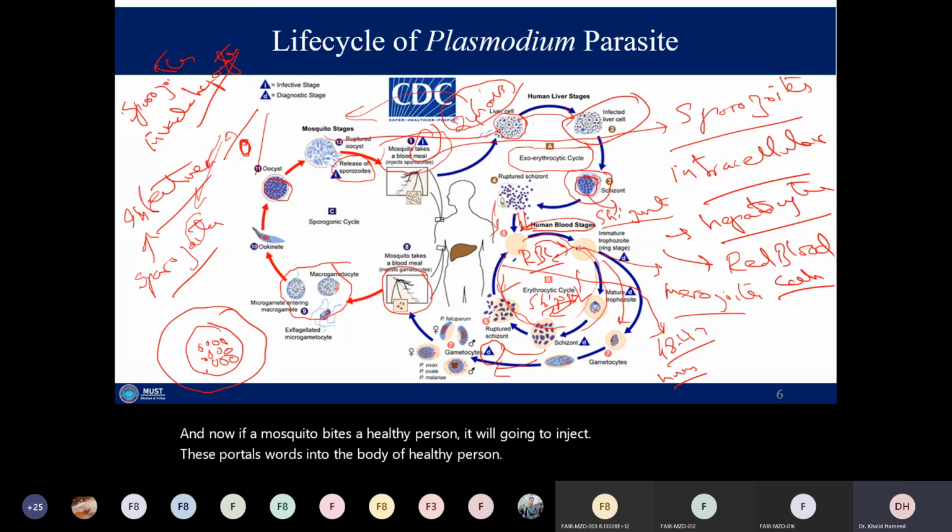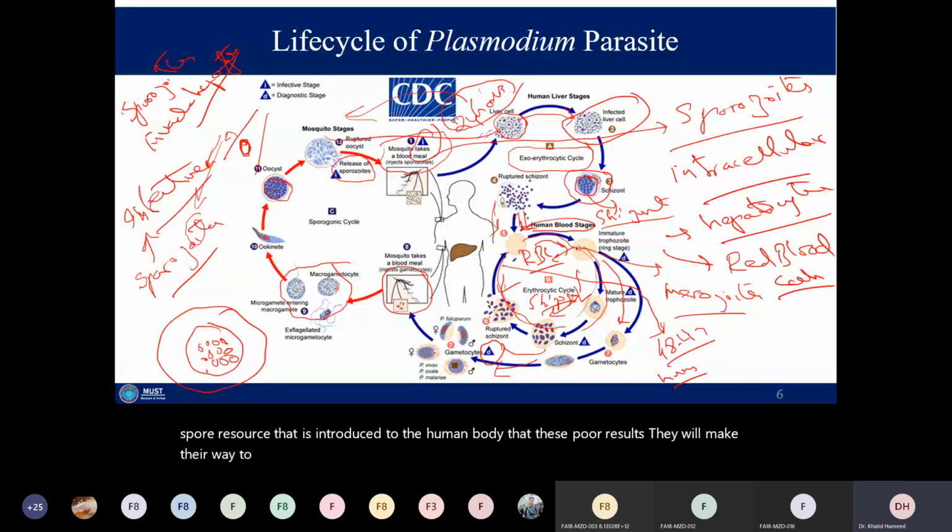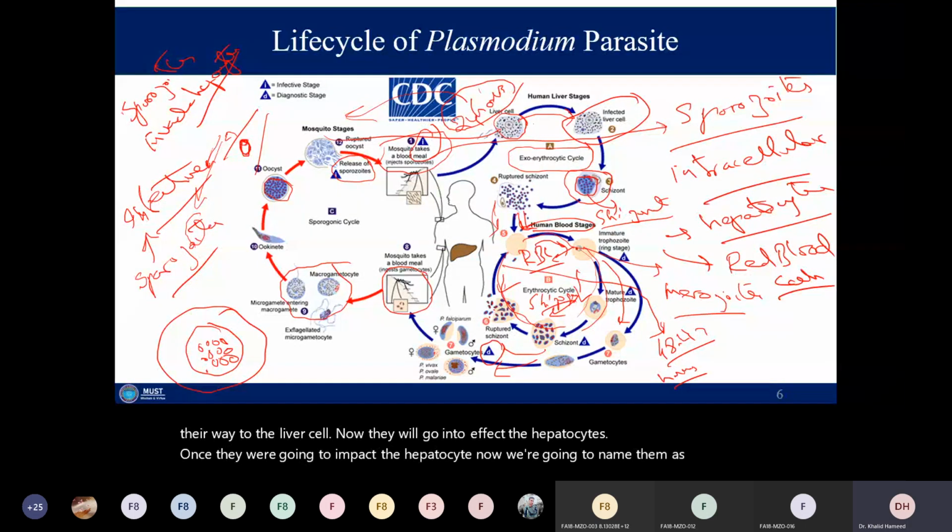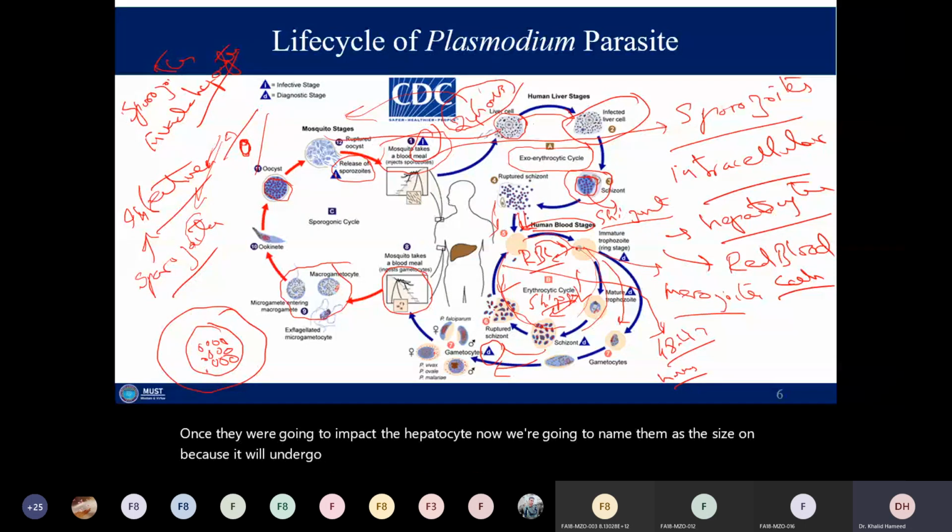And that concludes my discussion on the life cycle of the parasite. So you have an infective stage, sporozoites, that is introduced to the human body. These sporozoites make their way to the liver cell. Now they are going to infect the hepatocytes. Once they infect the hepatocyte, we name them the schizont, because it will undergo multiple fission or schizogony.